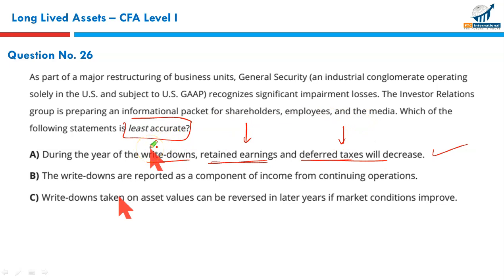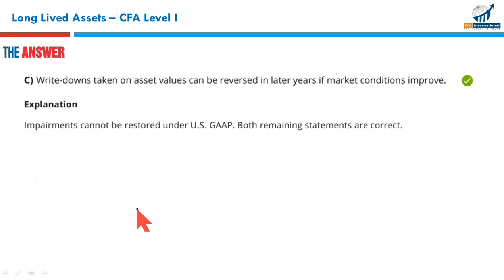A is accurate. B, the write-downs are reported as a component of income from continuing operations. Yes, it's a loss for the period. It's a correct statement. Write-downs taken on asset values can be reversed in later years? No. US GAAP does not allow reversals. Once the asset has been written down, it cannot be reversed under US GAAP. So that makes C the correct option.